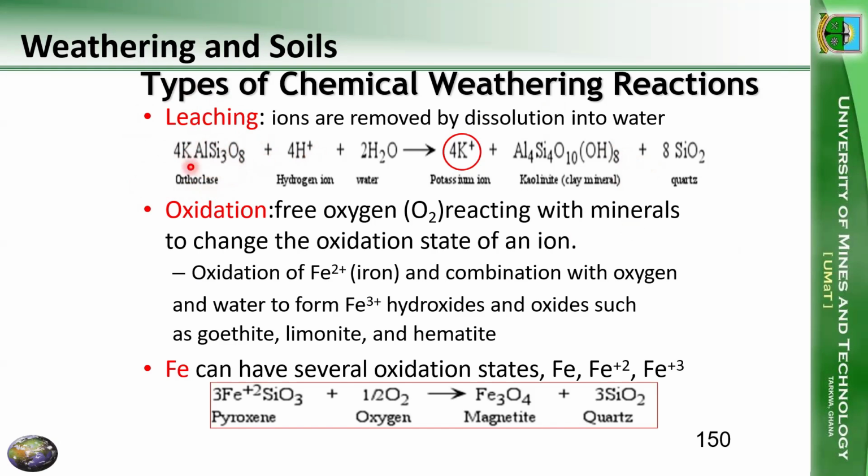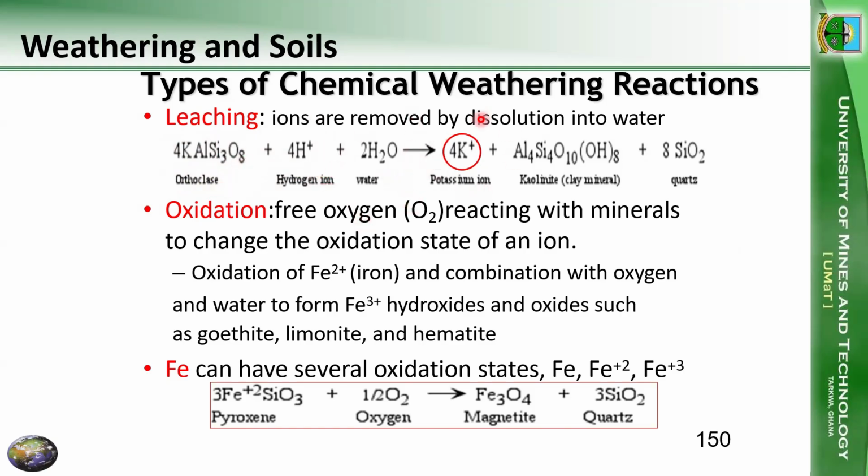Orthoclase is a mineral. It's a feldspar. So we have the feldspars, orthoclase, and then we have the plagioclase feldspars, the calcium and the sodium I mentioned earlier. You should just know that this is a type of mineral. Then we have hydrogen ion, and then we have water.